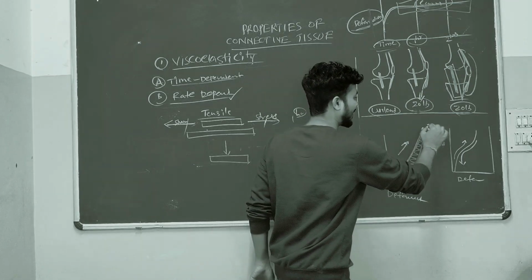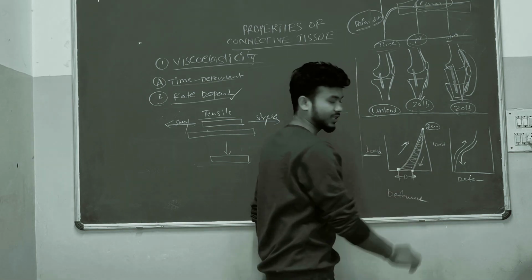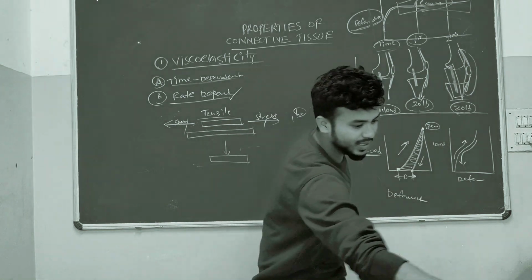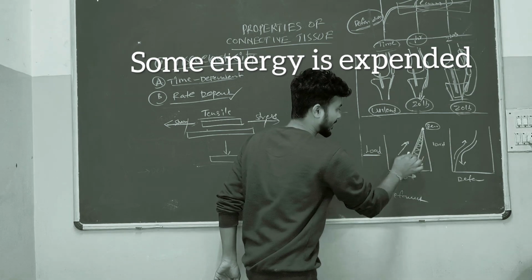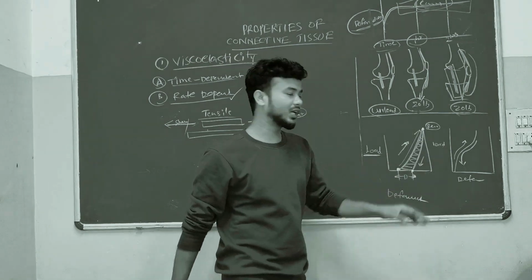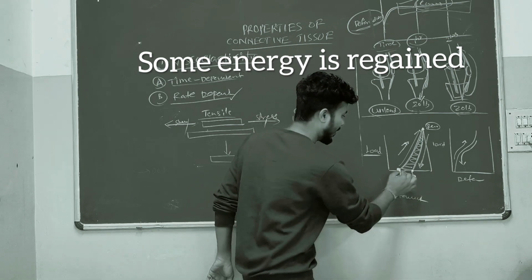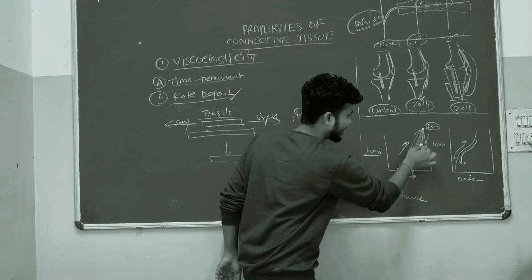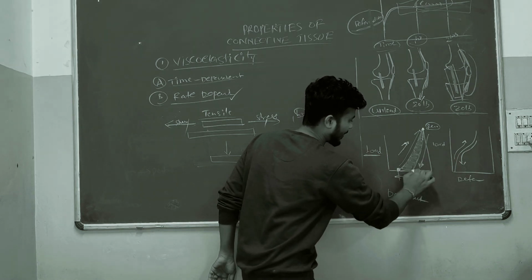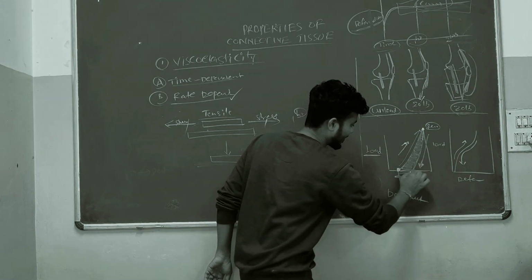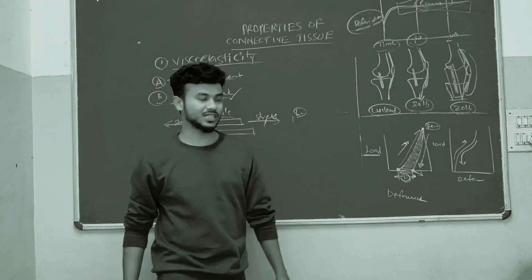When you remove the load, the tissue comes back to normal position. Here what we have to observe: when we applied load, it was elongated. When we release the load, it came back into its normal position. But between the point of load application and the point when it reaches the relaxation state, during this deformation phase, some energy will be wasted.